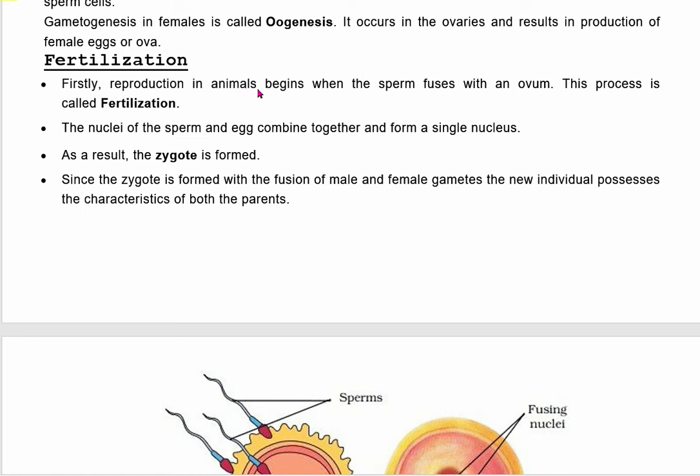Reproduction in animals begins when the sperm fuses with an ovum. Sperm is also called male gamete, and ovum is also called female gamete. The fusion of these two types of gametes is called fertilization. The nuclei of sperm and egg get combined together and form a single nucleus. As a result, after the fusion of sperm and egg, zygote is formed.